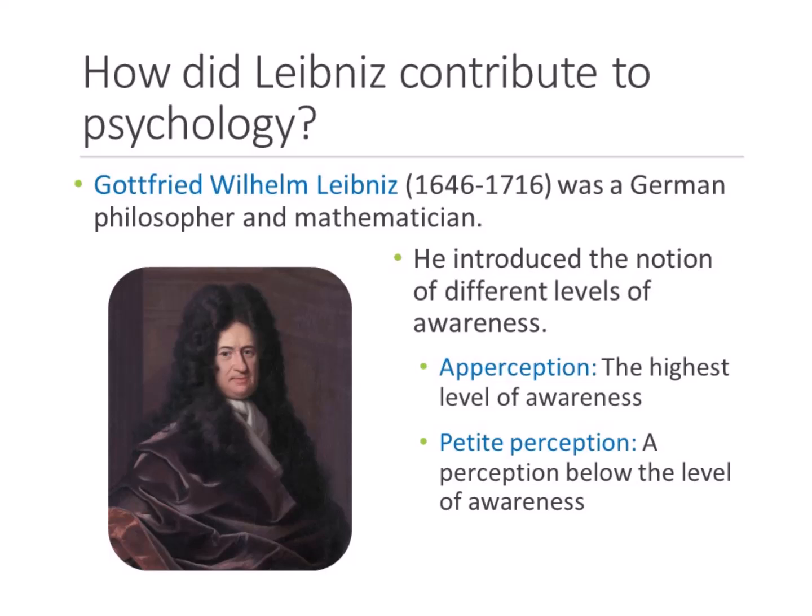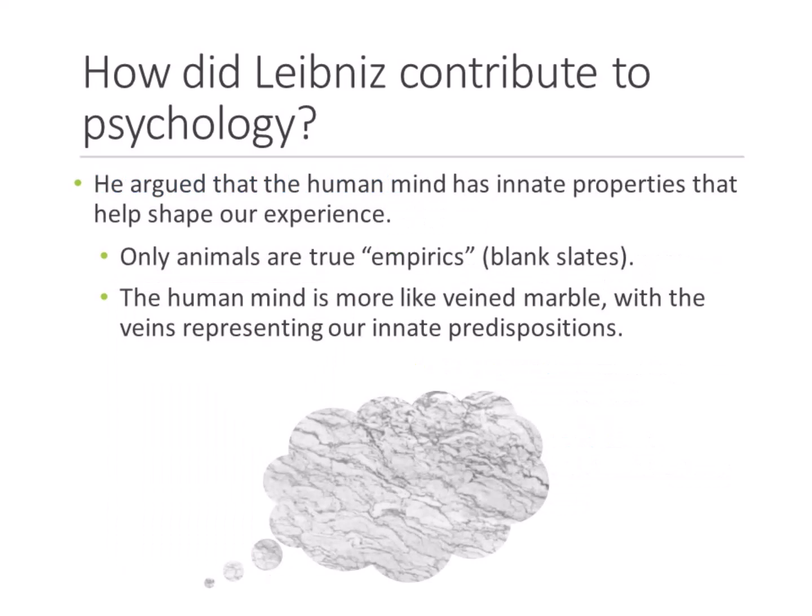perceiving them. He called the highest level of awareness hyper awareness, being in the moment and perceiving all that is around you. He called that the apperception. He also argued that the human mind has innate properties that allow us to be truly human and experience the world in the way that we experience it.